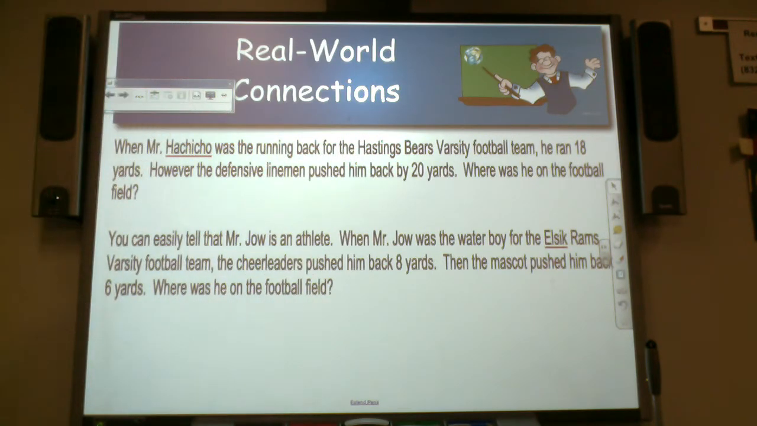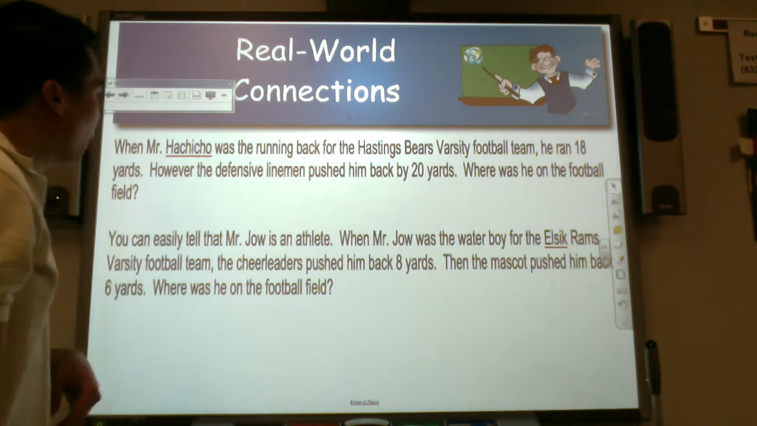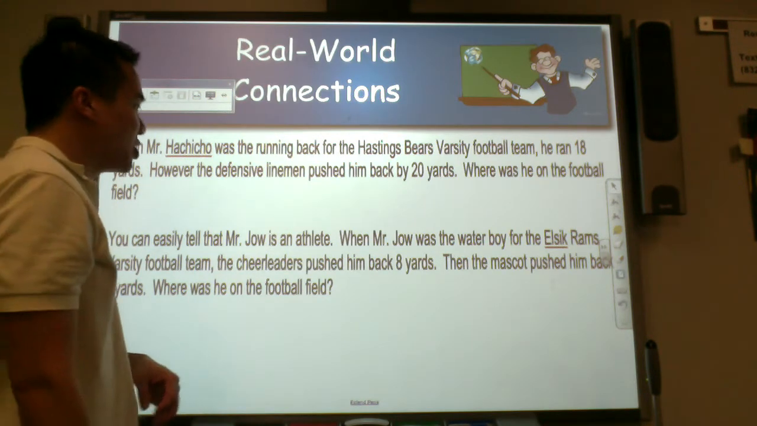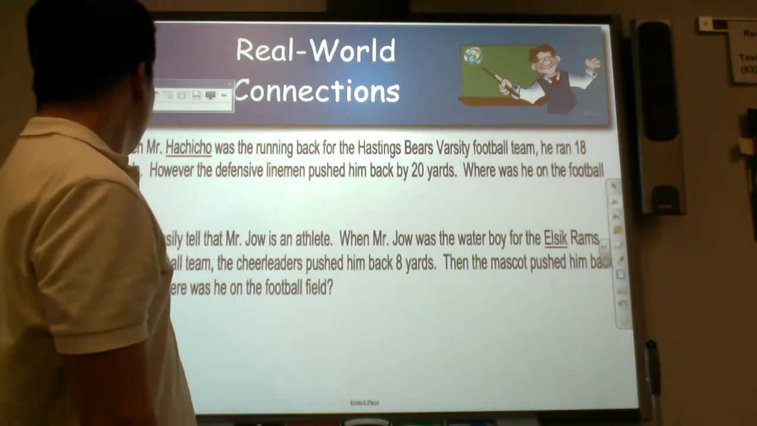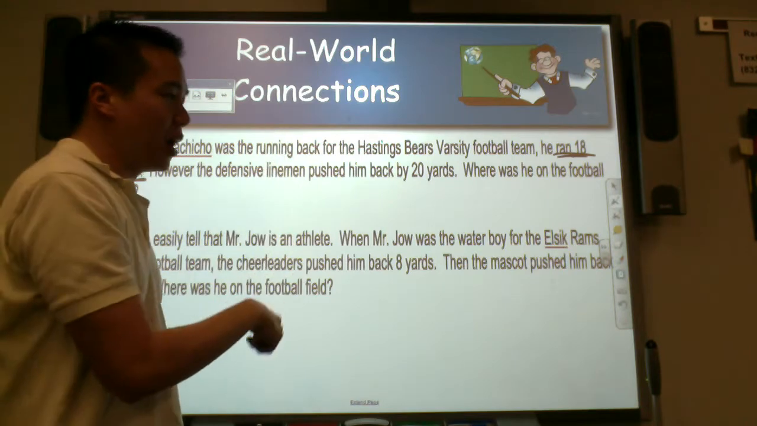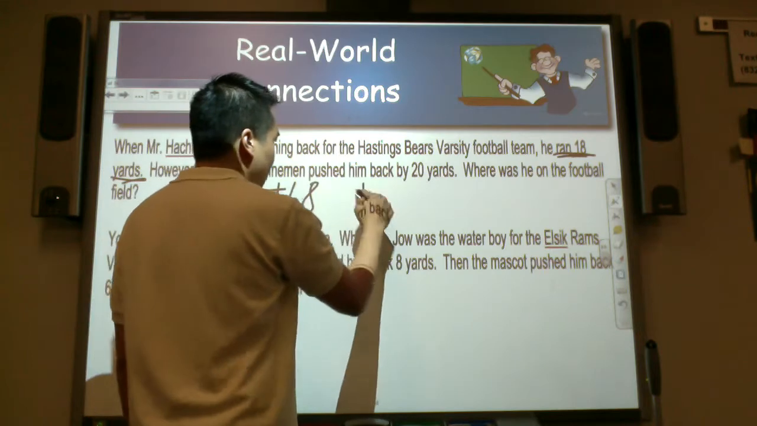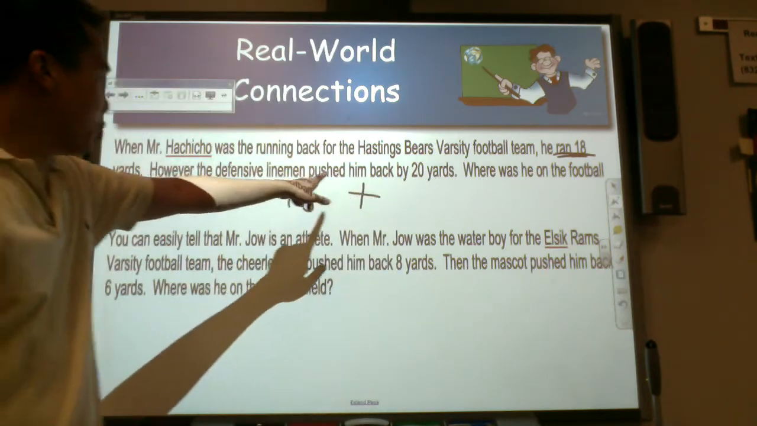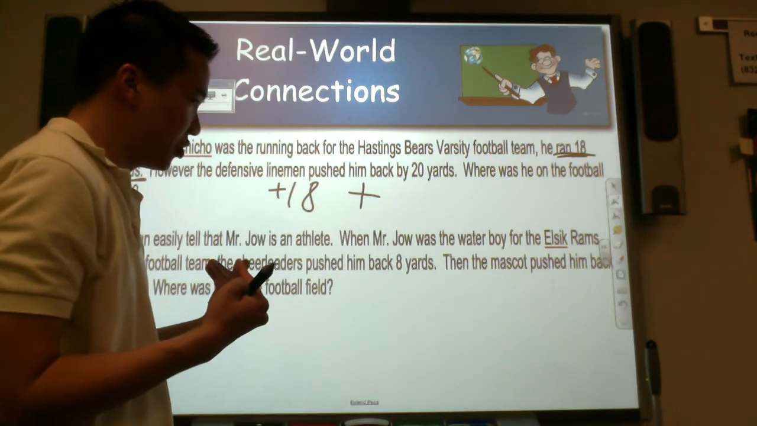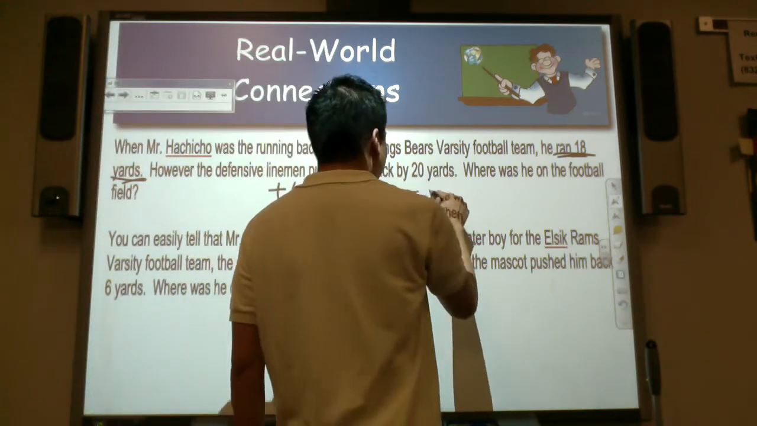When Mr. Achicho was the running back for the Hastings Bears varsity football team, he ran 18 yards. However, the defensive lineman pushed him back by 20 yards. Where was he on the football field? So let's see. He ran 18 yards. Would you classify that as a positive or negative? Ran 18 yards. That's a good thing. Positive 18. We're going to put it with, then he was pushed back by 20 yards. Is that a good, positive, or a negative? He's going back, so that's negative 20.